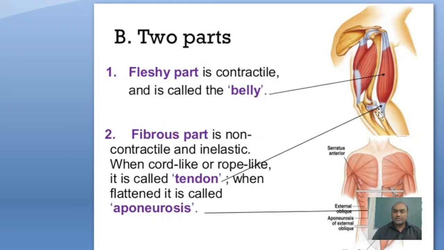When a muscle tendon is flattened, it is called an aponeurosis. An example is the flattening of the biceps brachii tendon, called the bicipital aponeurosis. Another is the flattening of the tendon in the external oblique, the aponeurosis of the external oblique muscle. So flattening of a tendon is called the aponeurosis.